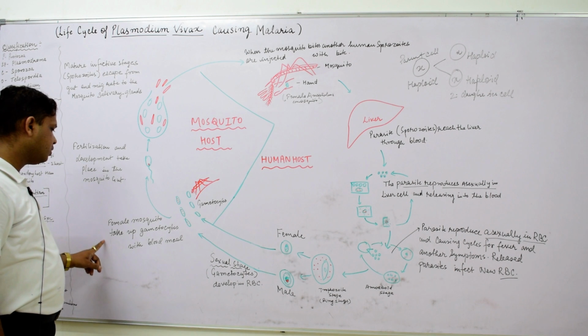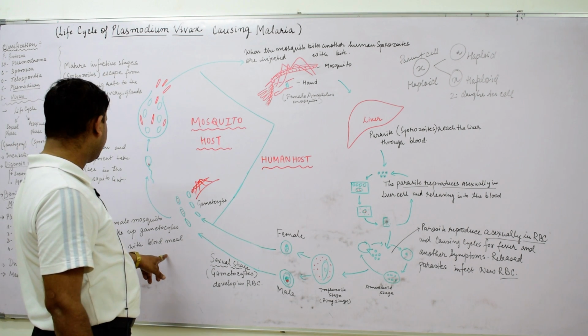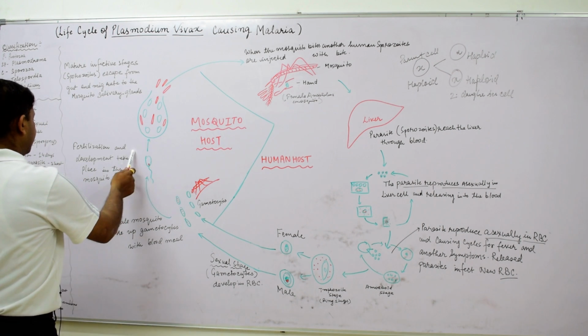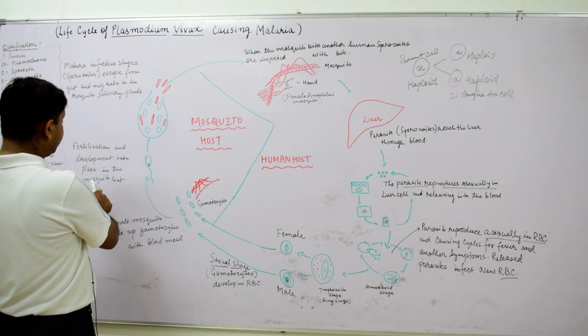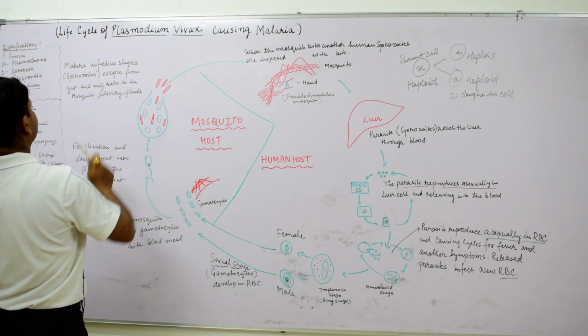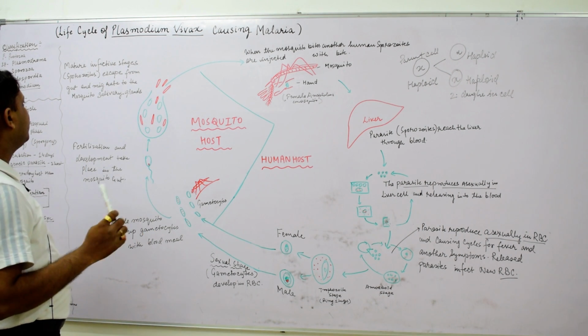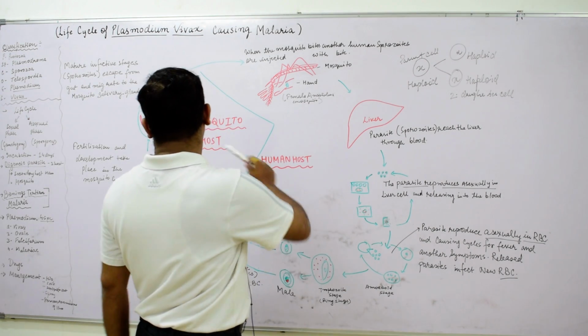The female mosquito takes up the gametocyte cells with the blood meal, and inside the mosquito body the fertilization and development take place in the mid gut. Then the mature infective stage of sporozoites escapes from the gut and migrates into the mosquito salivary gland. So this is an essential thing.